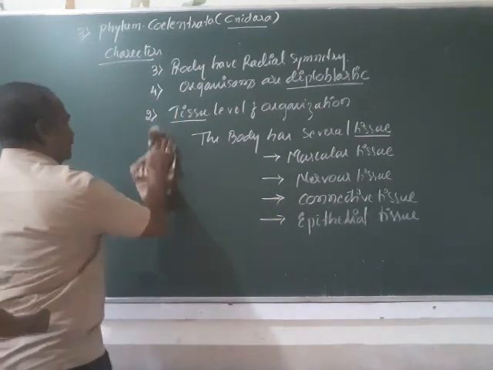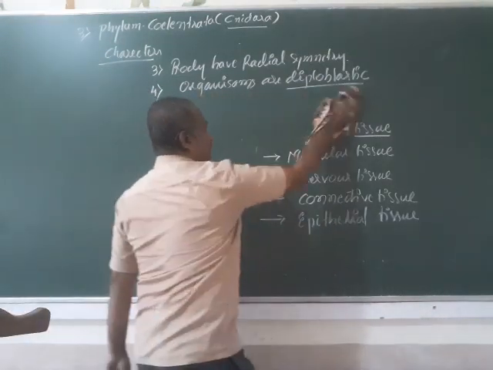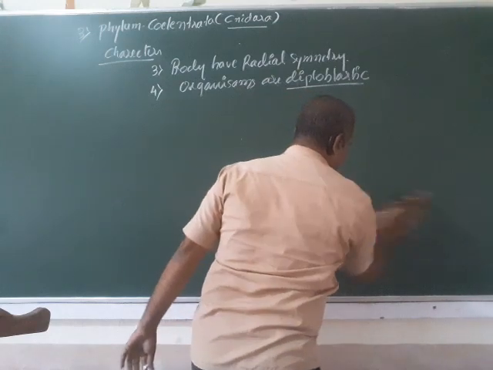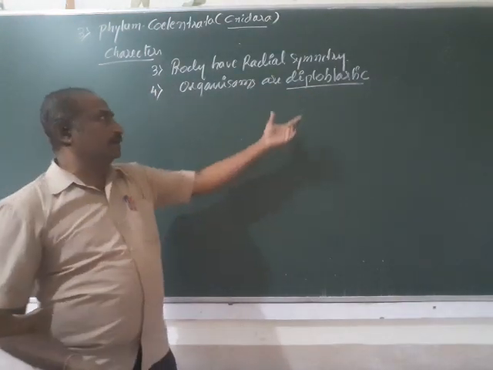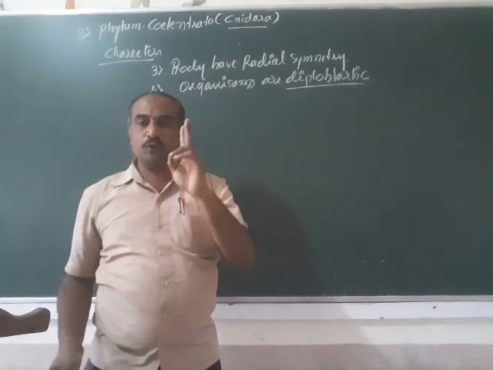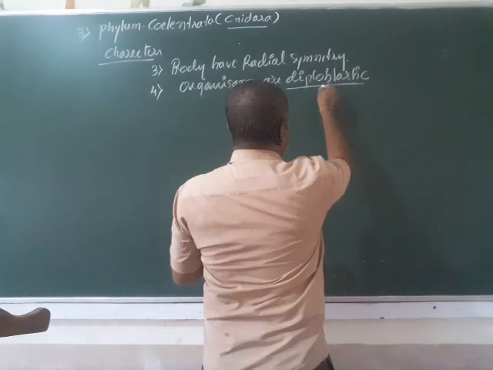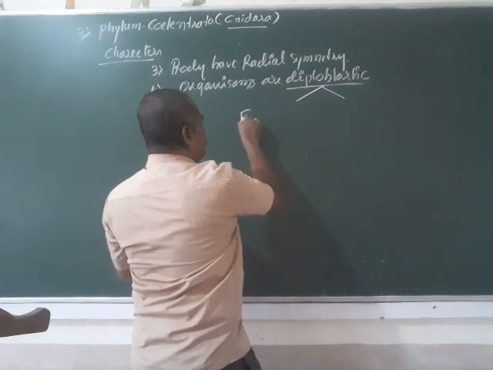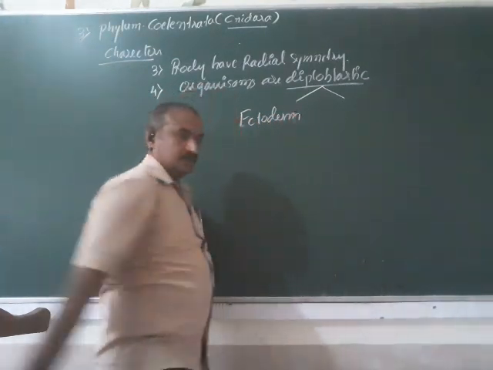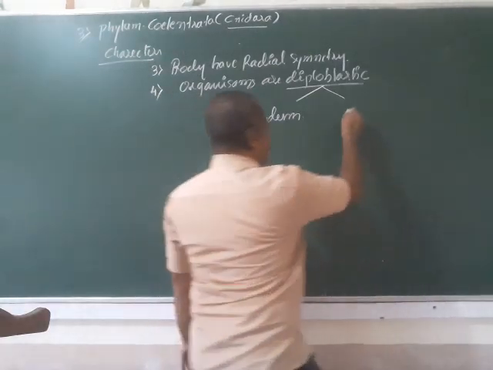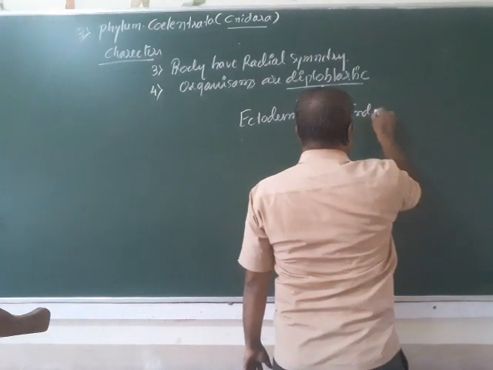Diploblastic means the body wall is made up of two layers. The word diploblastic refers to the phenomenon that the body wall is made up of two layers. So here the two layers are one ectoderm and the other endoderm.